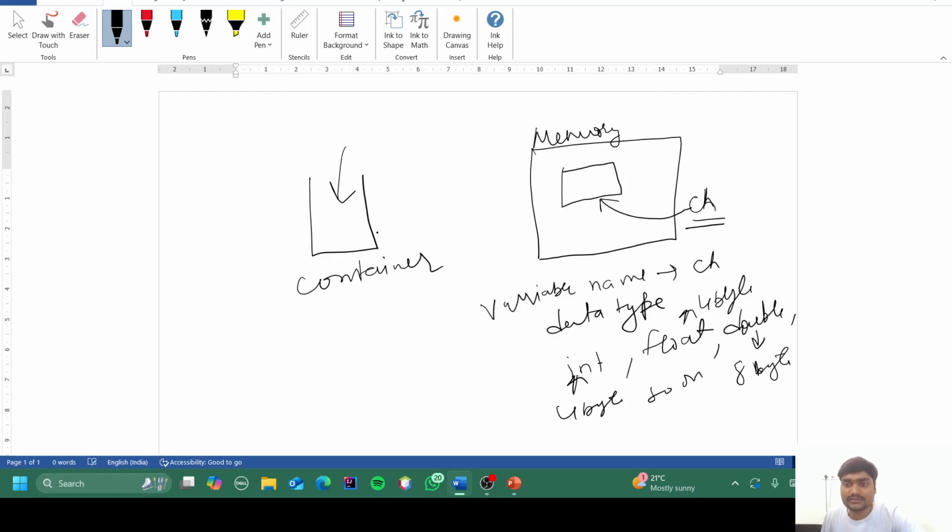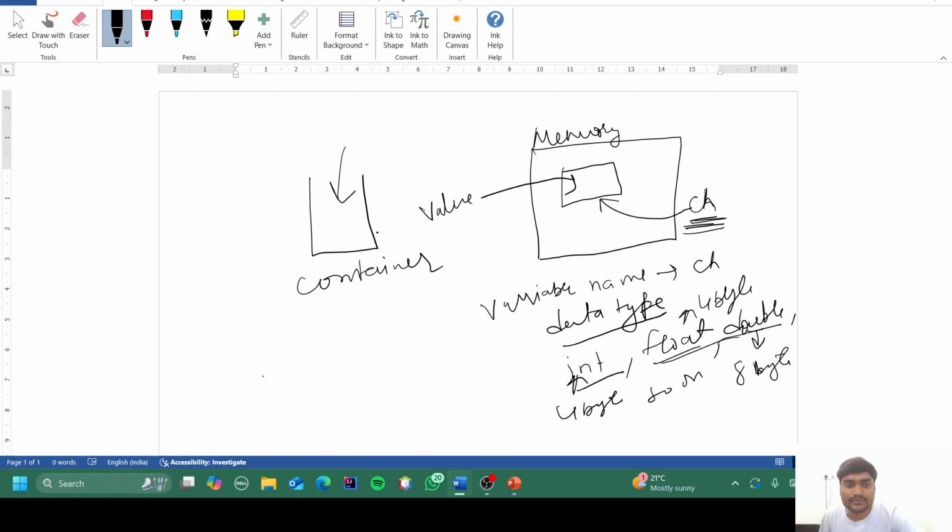So the size differs according to the data type we are going to use. Whenever we assign any value to this particular variable, that value is kept inside the space which is occupied in the memory.